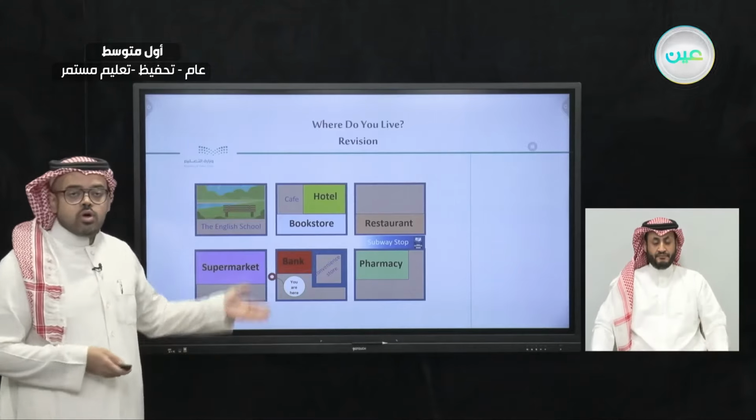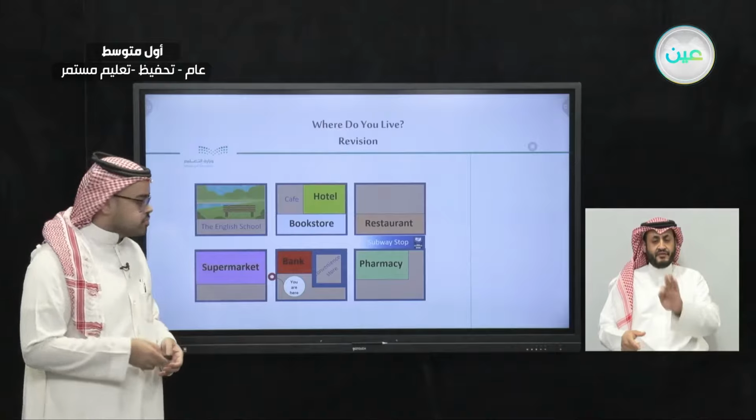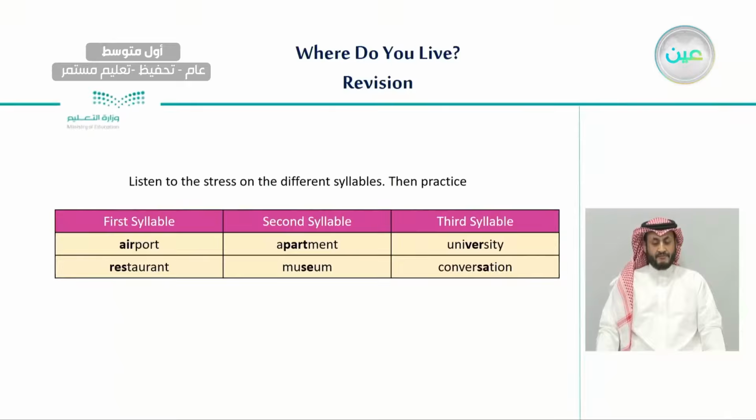So last time, we learned how to give directions to different places. We have also learned the pronunciation of some words. We said that some English words have a stressed syllable at the beginning, some have it in the middle of the word, and some have it at the third part or at the end of the word.